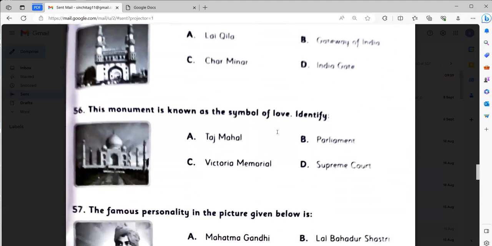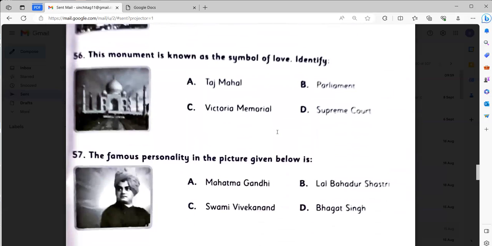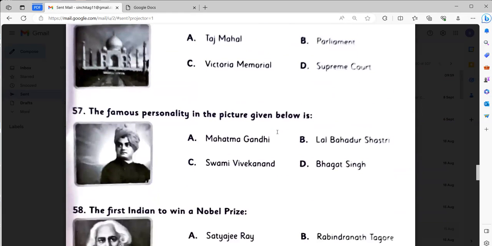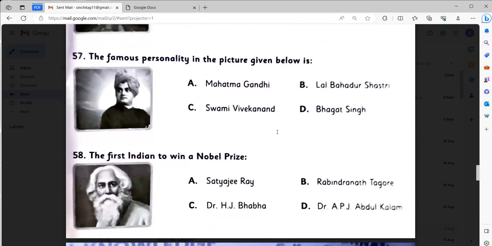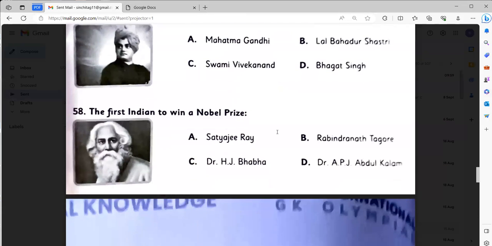This monument is known as the symbol of love. Identify it. It will be Taj Mahal. The famous personality in the picture given below is Swami Vivekananda. The first Indian to win a Nobel Prize, it will be Rabindranath Tagore.